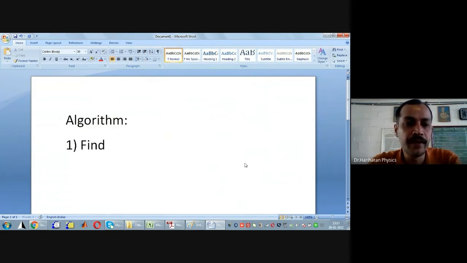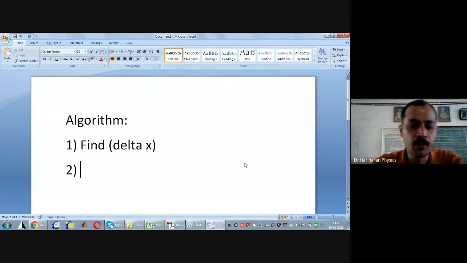You will find the uncertainty in the location of the electron, which we denote as delta X. Delta X is the uncertainty in the location of an electron if it were to be present inside the nucleus of an atom. This is step 1.